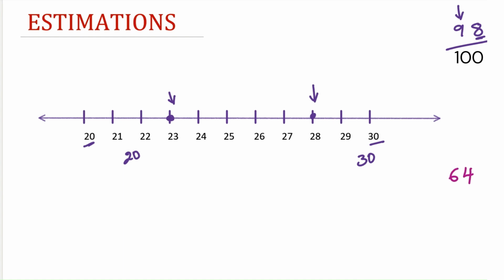Consider another example. Now let us take 64. To estimate this number to nearest tens, we have to observe the digit in ones place. Here it is 4, which means this is near to 0. So the tens place we will write as it is and in ones place we have to write 0. Consider another example now, say 39. Estimation to nearest tens. So observe the digit in ones position, it is 9. In that case, we have to increment the tens digit by 1. That is 3 plus 1 is 4 and in ones place write 0.